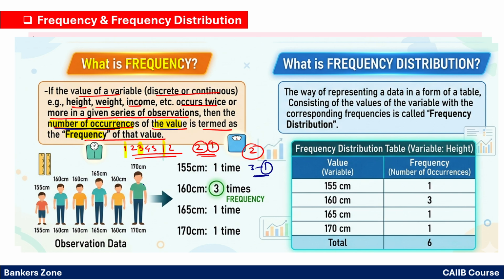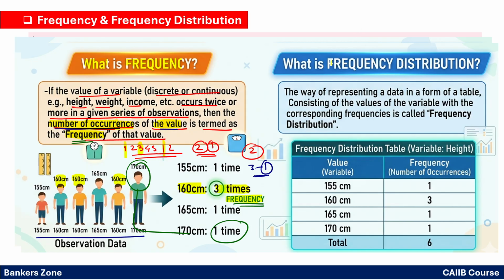For example, these are the heights of some persons. Now you tell me how many times the height 160 centimeters is repeated. Here is 160, here is 160, and again here is 160. That means the frequency of 160 is 3. It occurred 3 times, so that is its frequency. Again, how many times does 170 appear? 170 appears only one time here, right? So the frequency is 1. Frequency is nothing but the number of times a value is repeated or occurs in the data set.